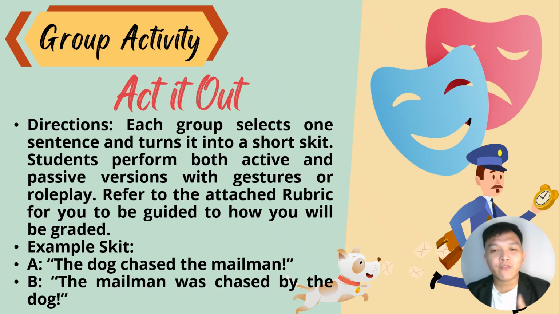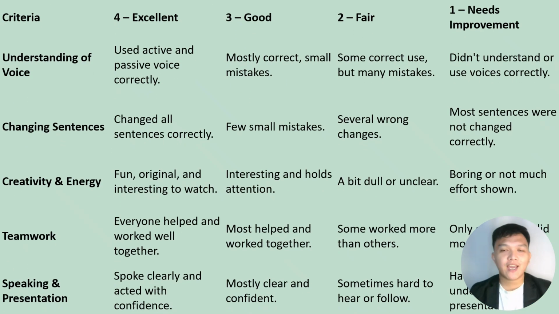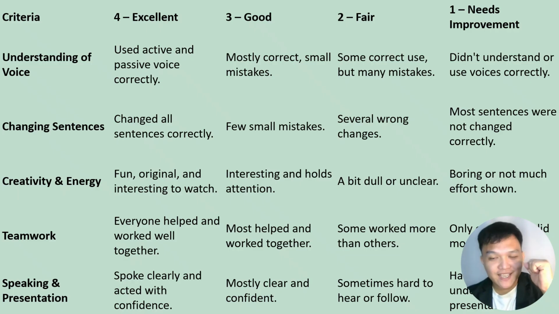You will be referring to the attached rubric that I have given you for you to be guided on how you will be graded. Example, in the picture right here, the dog chased the mailman. And in the passive voice, the mailman was chased by the dog. For your reference, here is the rubric for scoring you. Ready? Go!